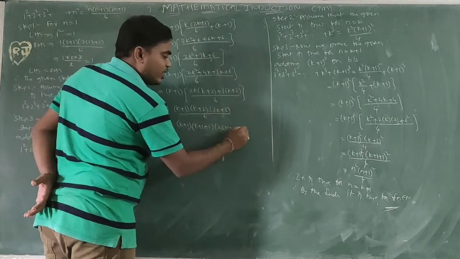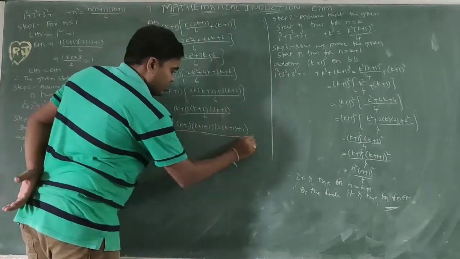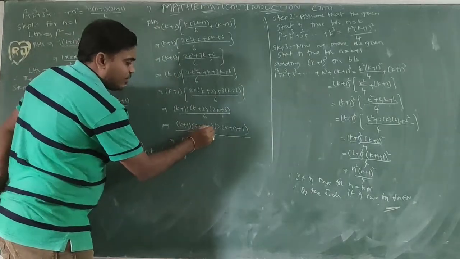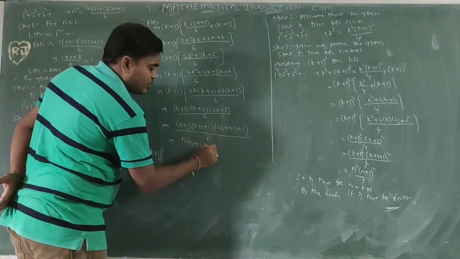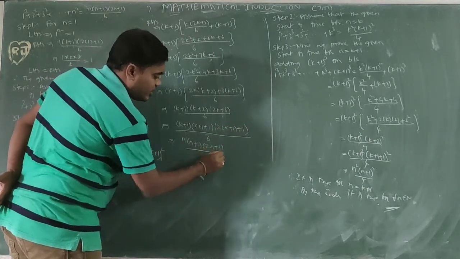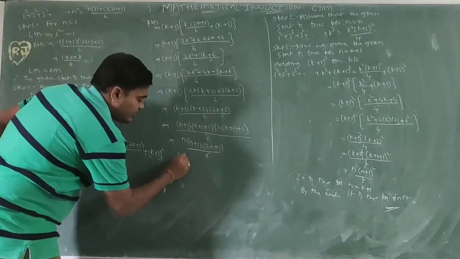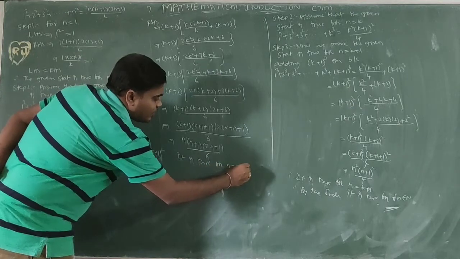We need 3 plus 1, 2 into 1, 2 plus 1, 3. Now, instead of k plus 1, I am taking n: n plus 1, 2 into n plus 1 by 6. We got it. So it is true for n equal to k plus 1.